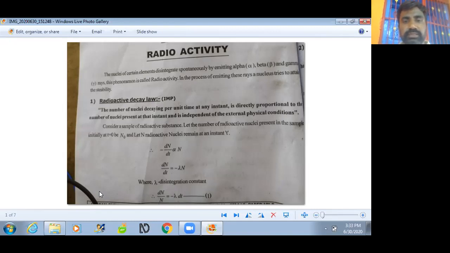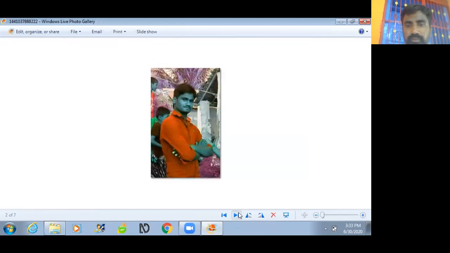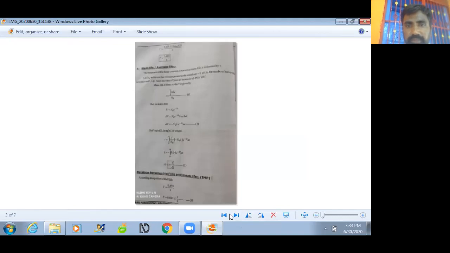By rearranging, dN by N equals minus lambda dt. That is equation number 1.